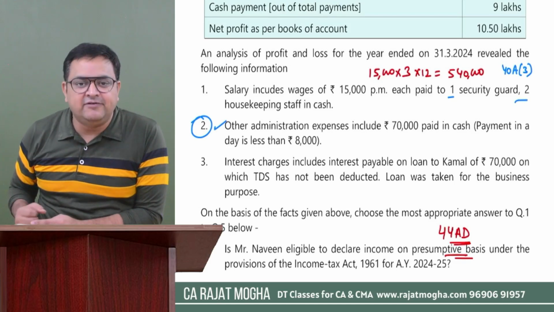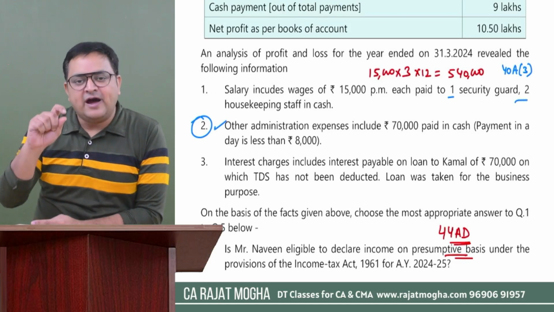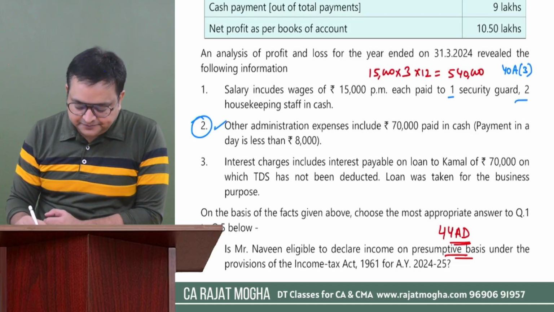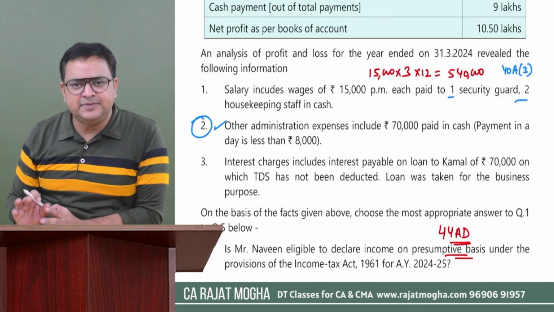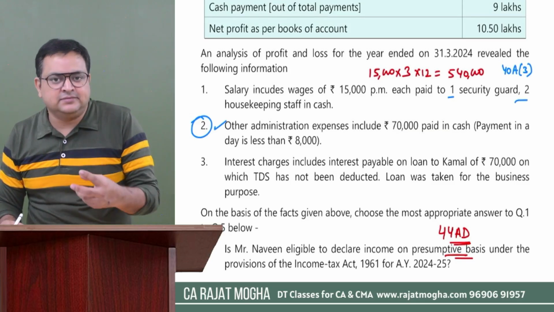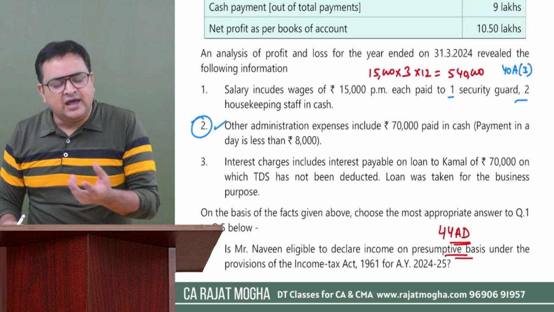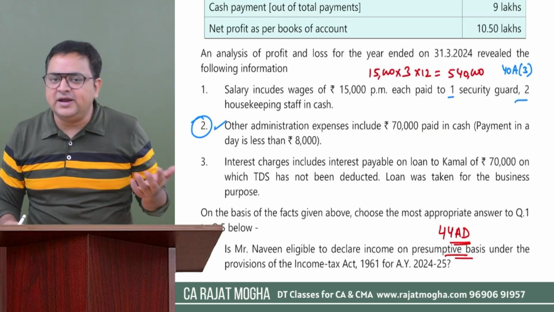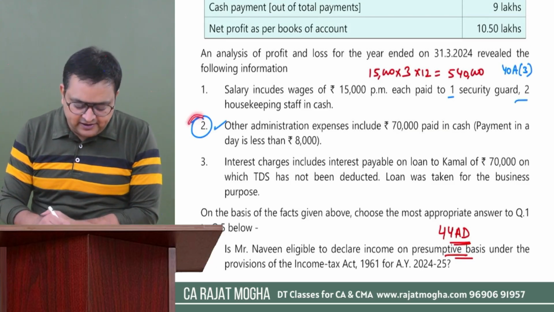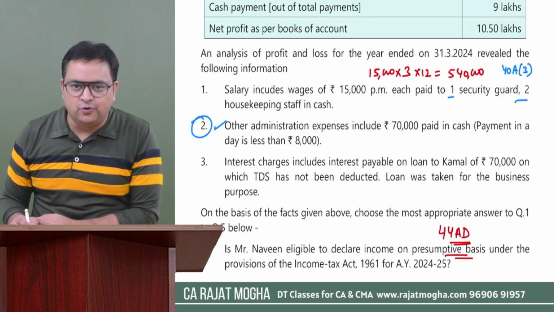That is not relevant for our computation. You have to simply give a 1-line note that this information will not change our PGBP, because this 70,000 payment is made on multiple occasions and none of the payments was more than 8,000 rupees. That's it. Simple 1 or 2 lines, right? But here, since it is MCQ, we can ignore.